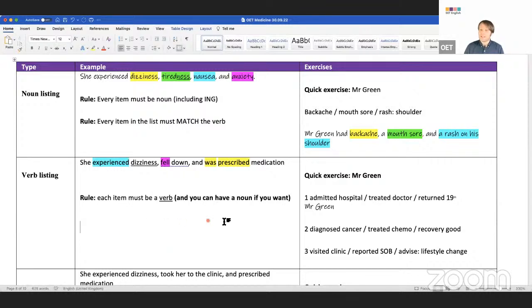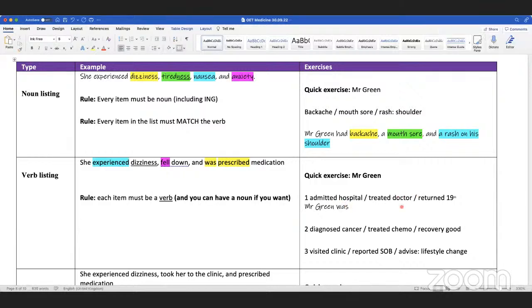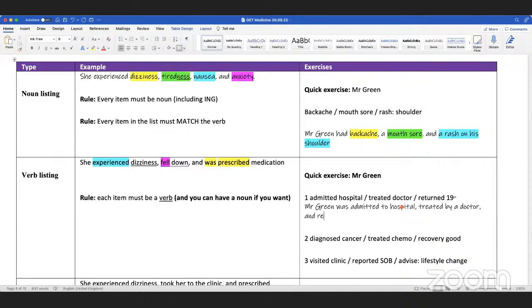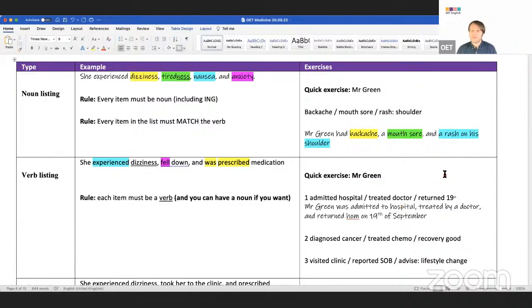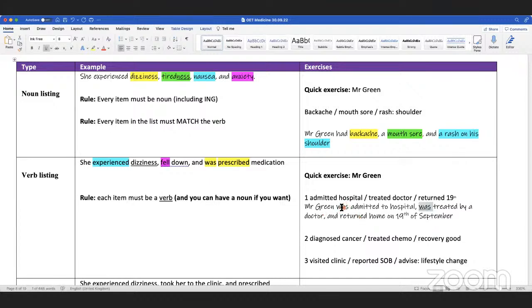Okay. Now, Aditi or Gabby, Mr. Green was admitted to the hospital, treated by a doctor and returned home on 19th of September. Is that right, guys? Is there any mistake there? Was treated. Now do I need was here? That's a very good question. Do I need it once? We already have was, so no, this is not necessary.